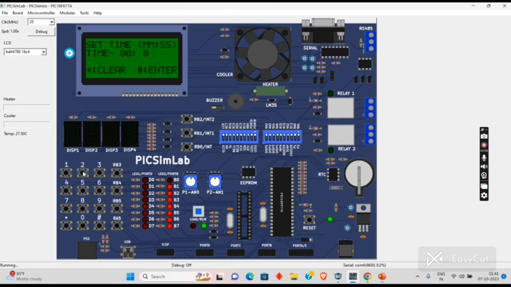Let's see for the grill. Here also we can set the timer as we wish. So I'm going to set the timer for 30 seconds, because we use meat and bread products, it requires more time to cook. So after 30 seconds, we will get a buzzer sound indicating that the food has been cooked.